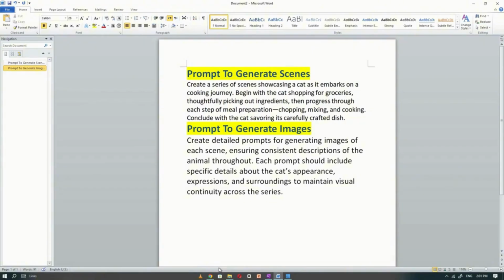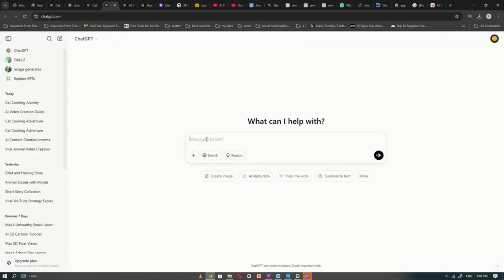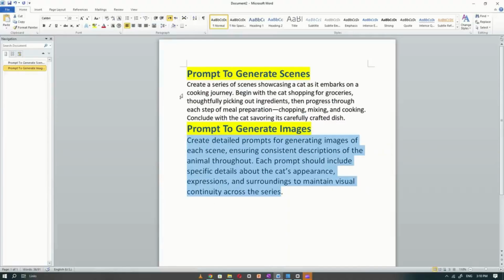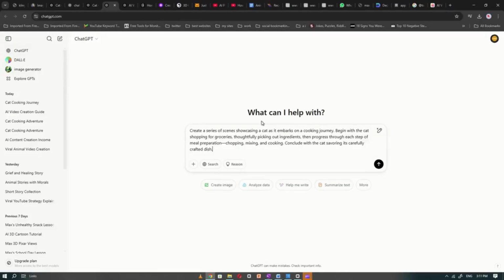It will generate the animal cooking journey, and after generating, go back to copy the second prompt. Once done, go back and paste the prompt on ChatGPT to generate the image prompt for all the scenes. After generating, go to Leonardo.ai to generate the images for each scene.